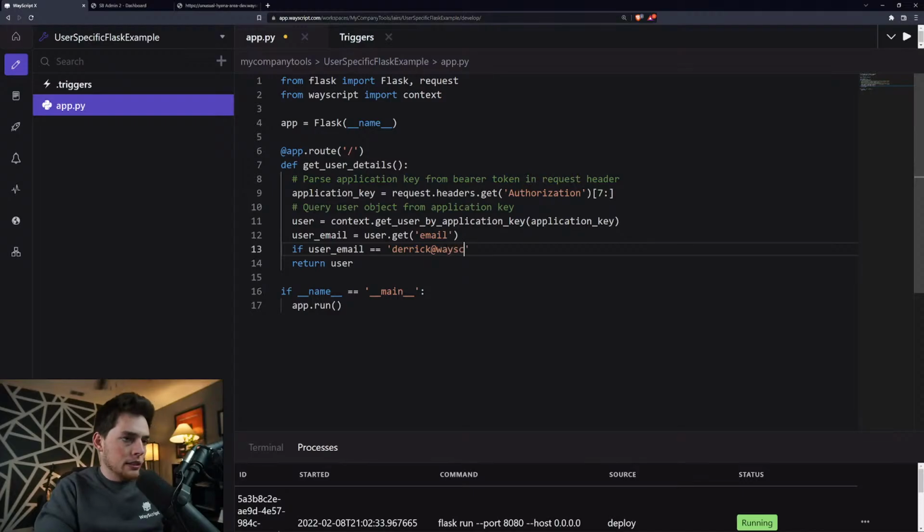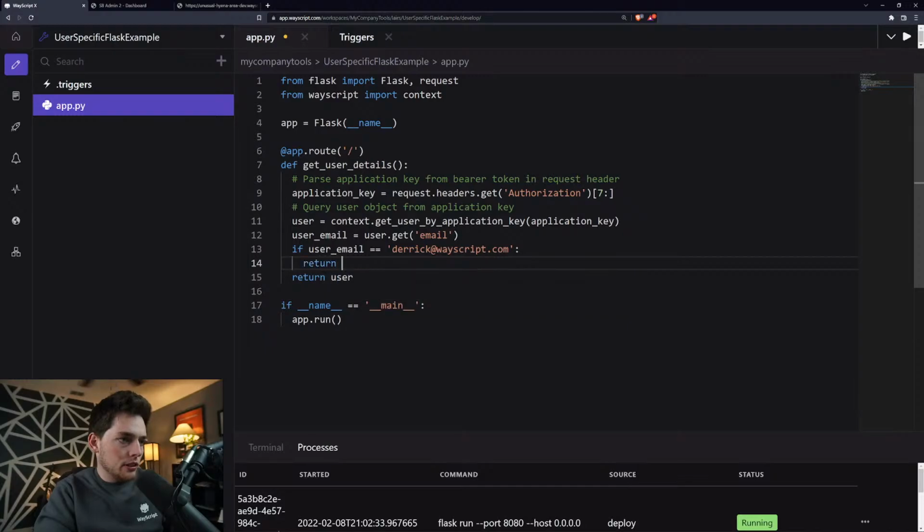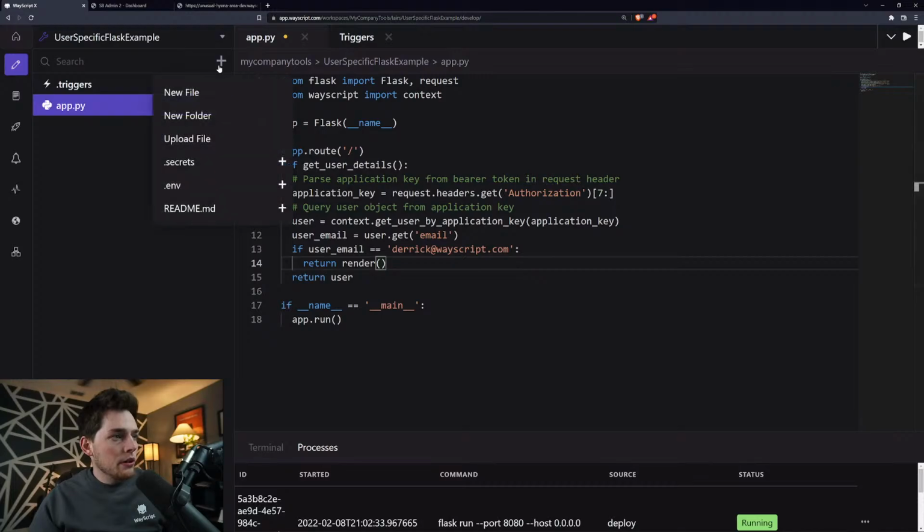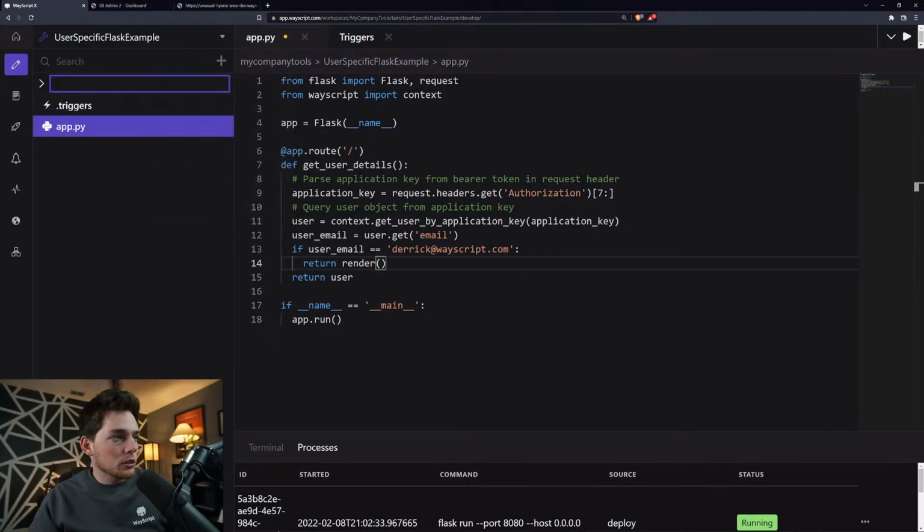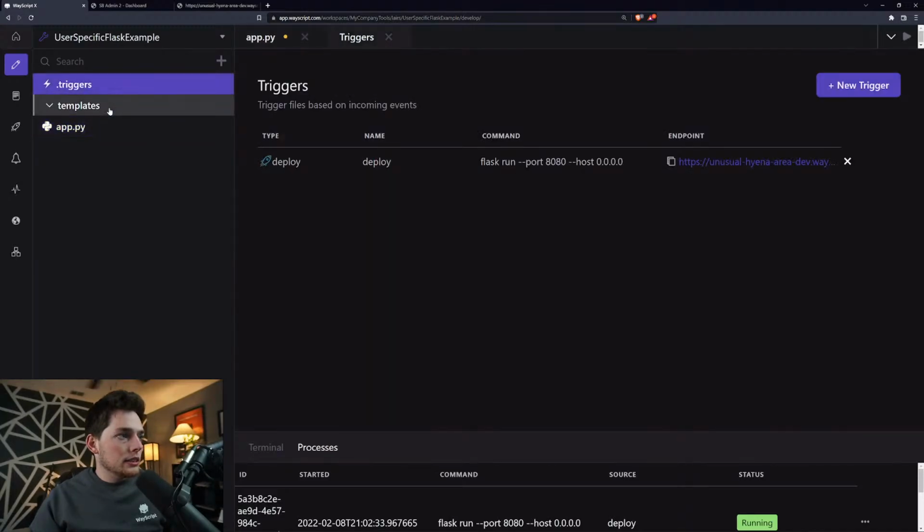Then what we can do is return an example, return render, and we'll render some type of HTML. Since we're in a Flask application, we'll have to put that in a templates folder. So templates, and let's say that we want an admin.html.